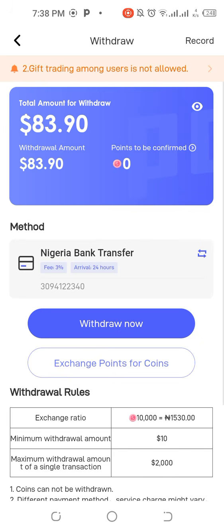And the good part again I love about Poppo, or the most interesting part I love about Poppo, is that you can withdraw with your local bank account. So anything that gives me joy to withdraw to my local bank account, I love that so much. So join Poppo today and thank me later.